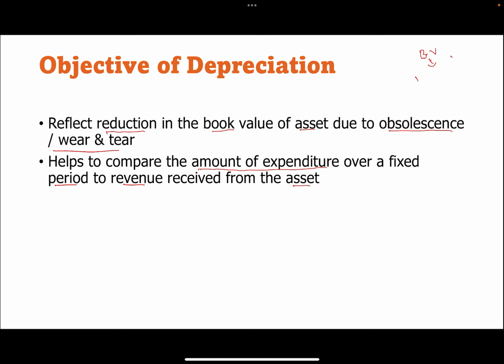For example, we have bought a machine for 10 lakh. After 1 year, you have got 2 lakh. After 3 years, you have got 1 lakh, like that. You can calculate the amount of revenue earned by that machine compared to the amount of expenditure over a fixed period. For example, each year for maintenance, you need to put in maybe some 20,000, etc. Take the case of a vehicle. Each year the maintenance increases.